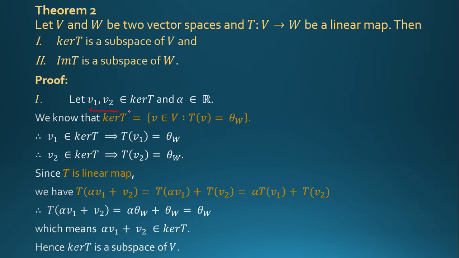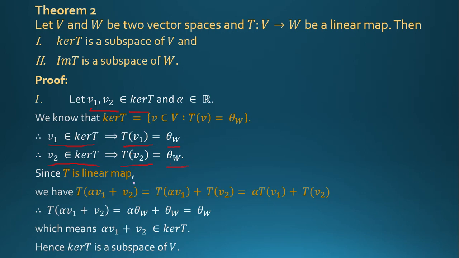So v1 belongs to kernel of T implies T(v1) = 0 vector, and v2 belongs to kernel of T implies T(v2) = 0 vector.